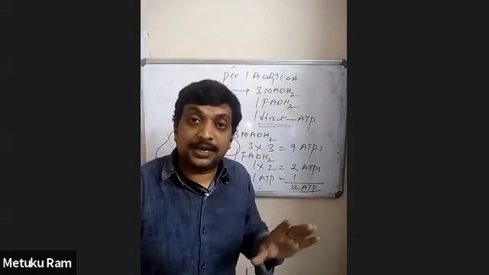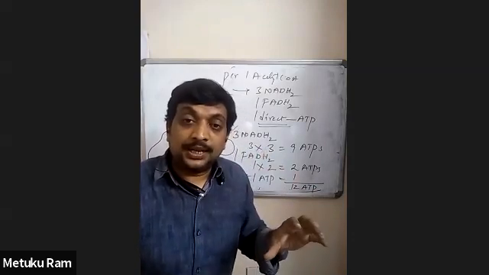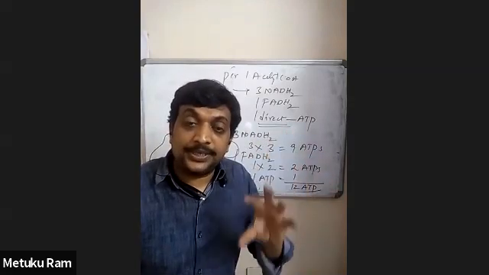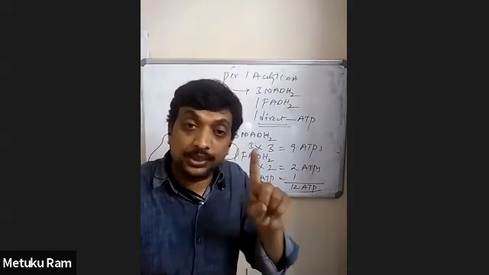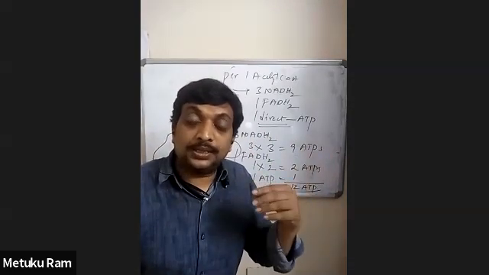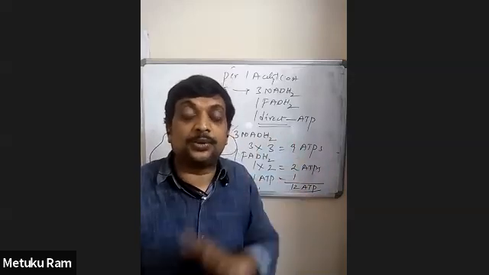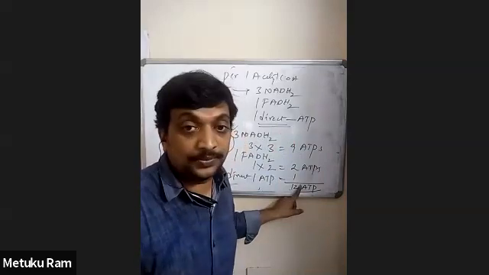Now, if the question is how many direct ATPs are obtained per one acetyl-CoA, direct ATP is only 1. Altogether, the total number of ATPs obtained from one acetyl-CoA should be 12.